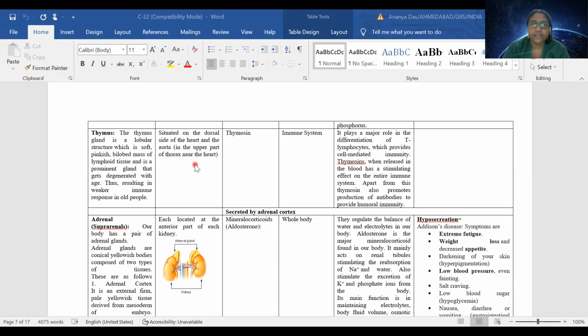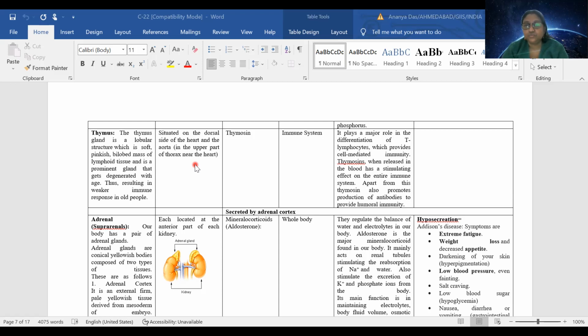Okay, so it is located at the front part of the heart, that is the dorsal side of the heart, and it is located near the aorta. The hormone secreted by it is thymosin. The thymosin is acting on the immune system of our body, and it is helpful for differentiation of a cell which is called the T cell.